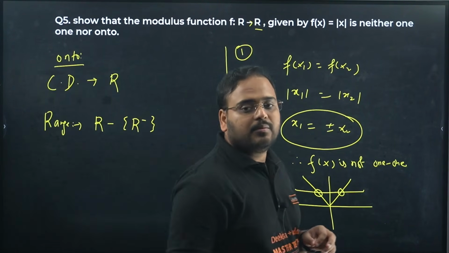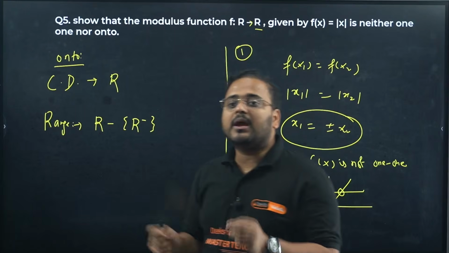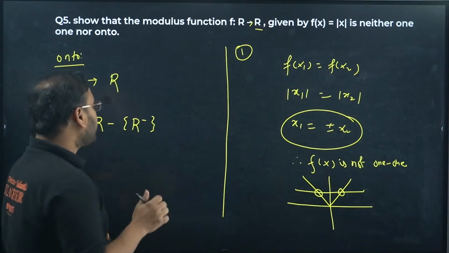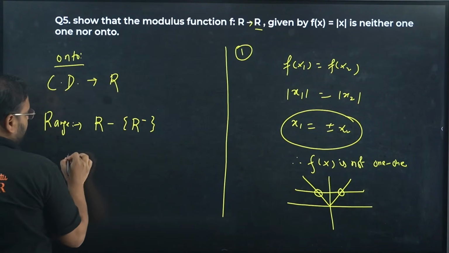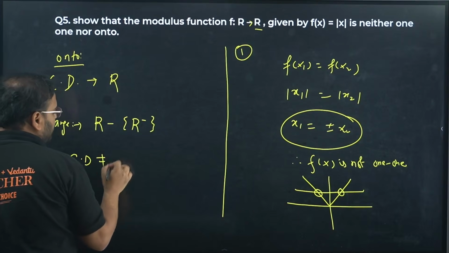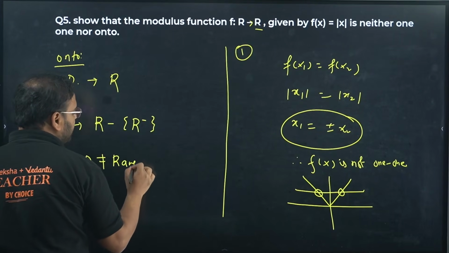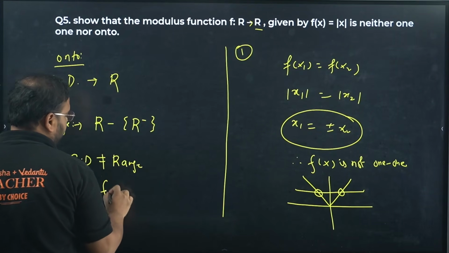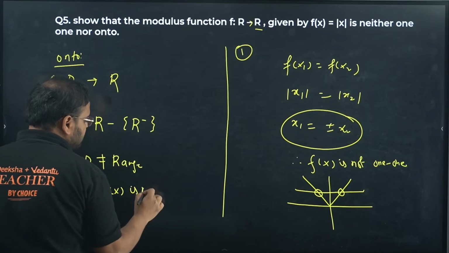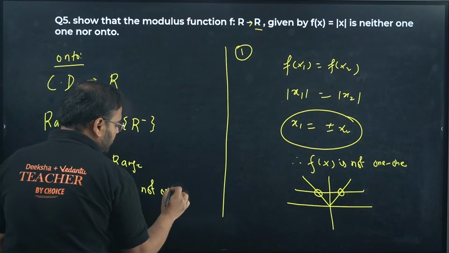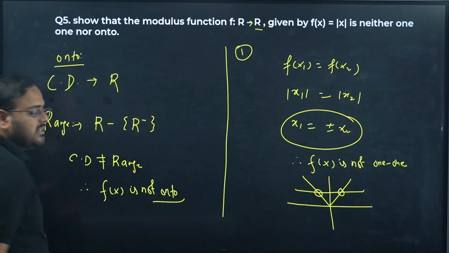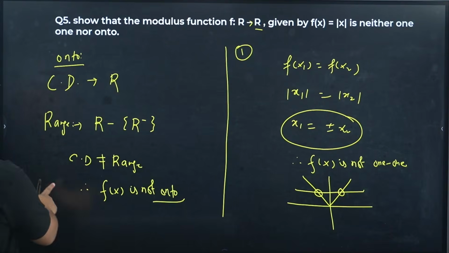Then these two are not equal. Then the codomain is not equal to the range. Therefore, fx is not onto. fx is not onto.